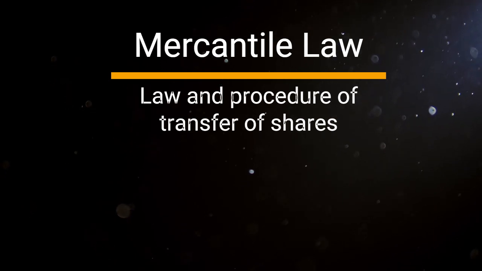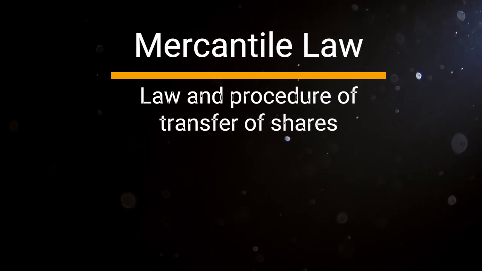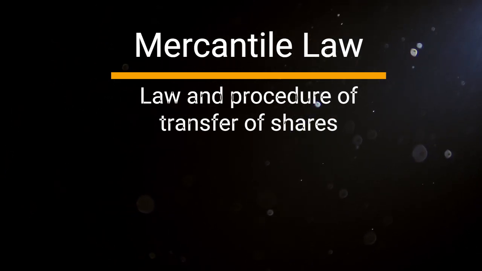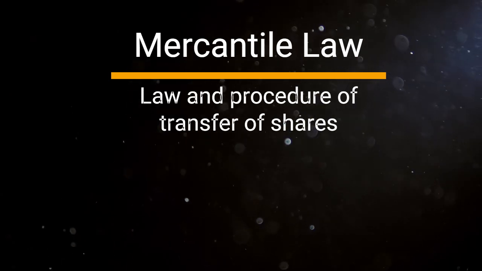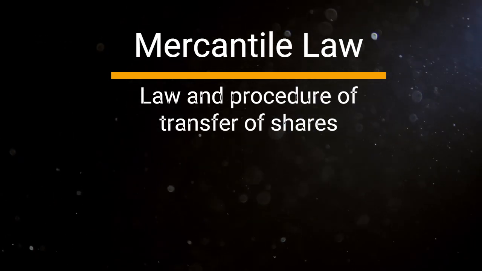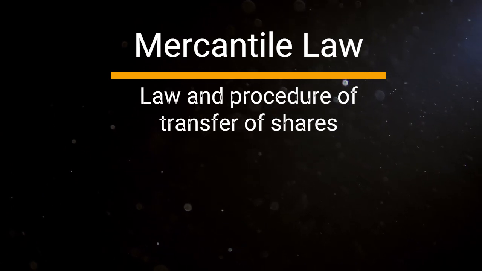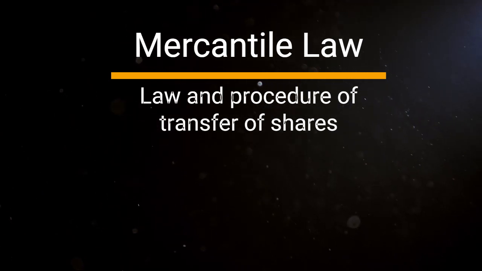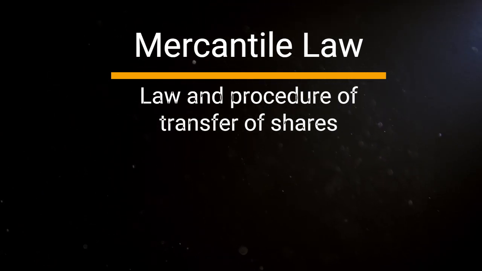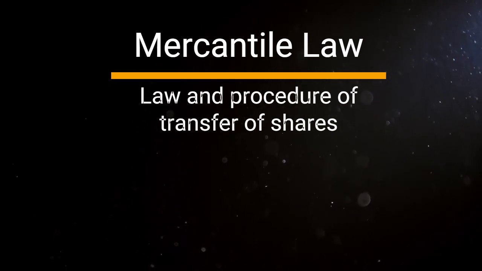3. Stamps on instrument. The instrument of transfer should be duly stamped. 4. Delivery to company. The instrument should be delivered to the company along with the certificate relating to the shares transferred. 5. Prescribed form. The instrument of transfer should be in prescribed form. 6.